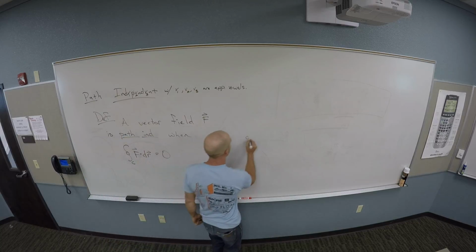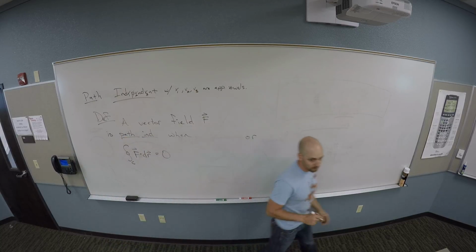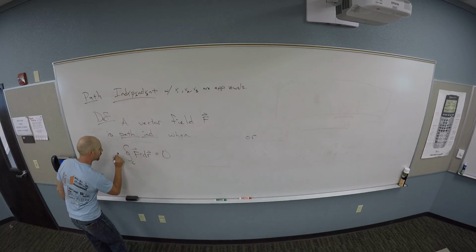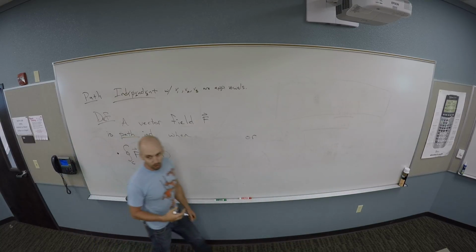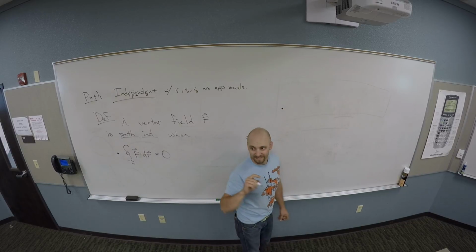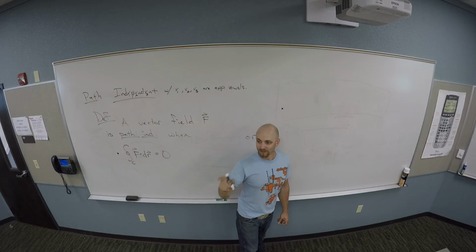We could say or. So this is right, either when I go around in a circle I get 0, or the difference in any two paths between the same points is 0.